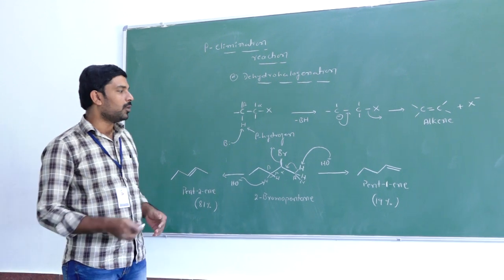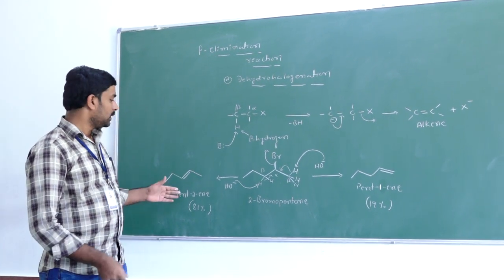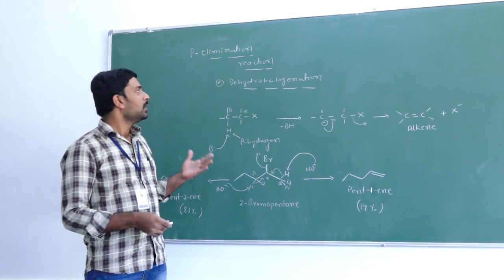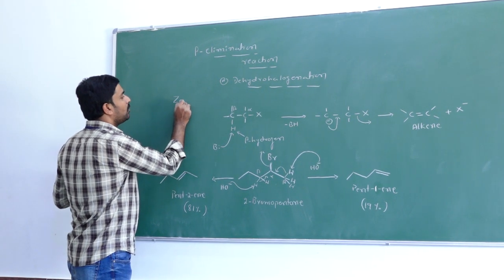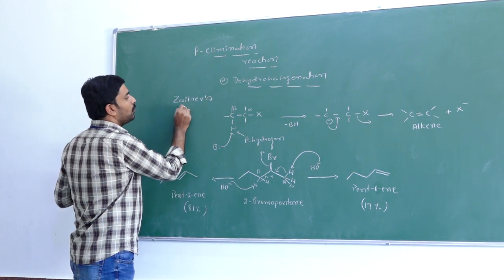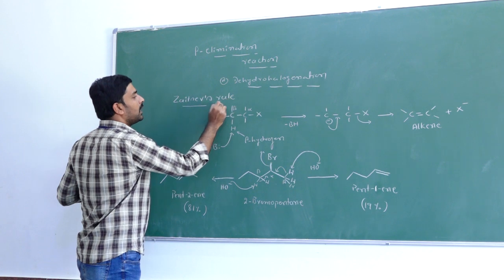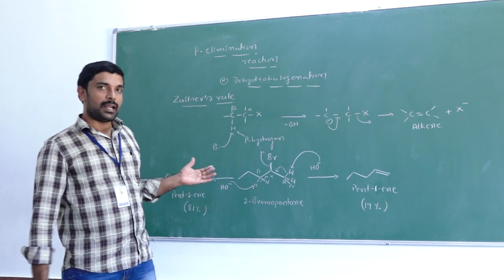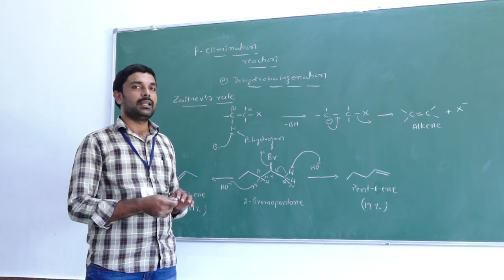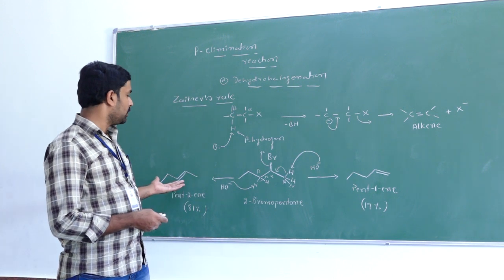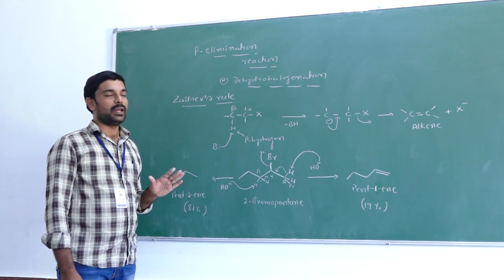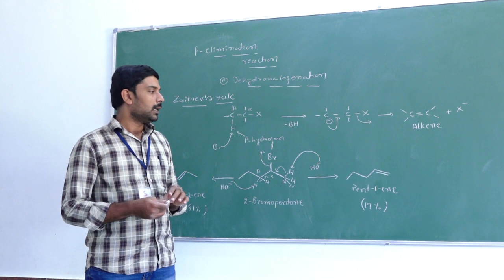So we get a mixture of products. One product has a lower percentage, another product has a higher percentage. So that's why in dehydrohalogenation we have the Saytzeff rule. That is called what? Saytzeff rule. What is the rule? It states that in a dehydrohalogenation reaction, the preferable product is the alkene containing more branches, or more substituents. So the more substituted alkene is the major product, and the less substituted product is the minor product.